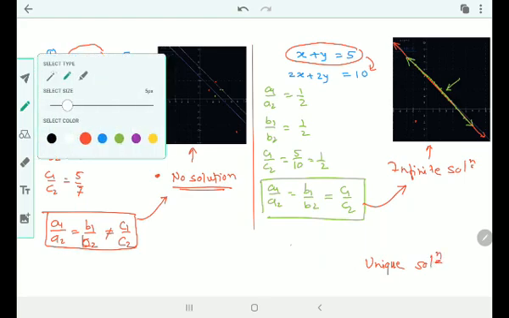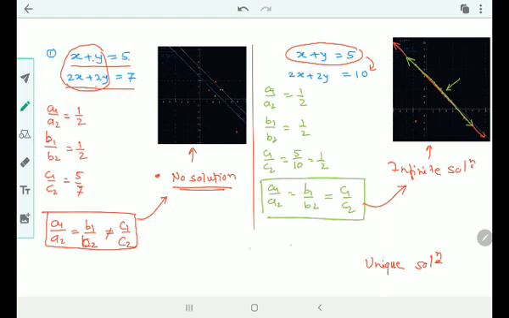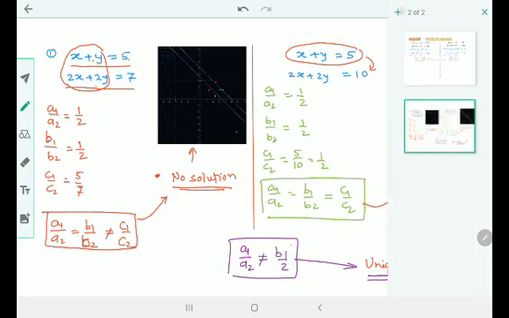This is a very interesting condition. The condition says all the equations that we have solved till this time all have this condition. That is a1 upon a2 itself is not equal to b1 upon b2. If they are not equal, then we get what type of solution? Unique solution. That means the x and y coefficients ratio is not equal, we get a unique solution. I hope you are understanding. Got it? Still, I did not utter a word for consistency.